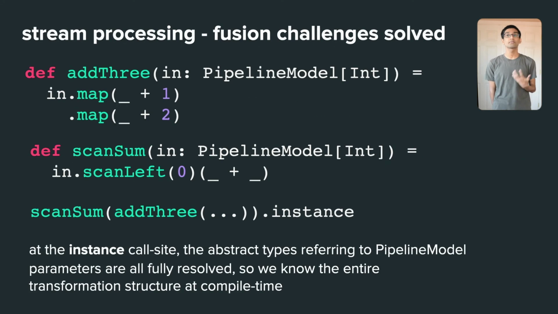So, with fluid quotes, pipelines solve the challenges of stream processing we saw earlier by propagating the computation graph through dependent types. Even if your transformations are defined across multiple functions, through the type system, the final fused pipeline is able to optimize based on the knowledge of the entire compute graph.